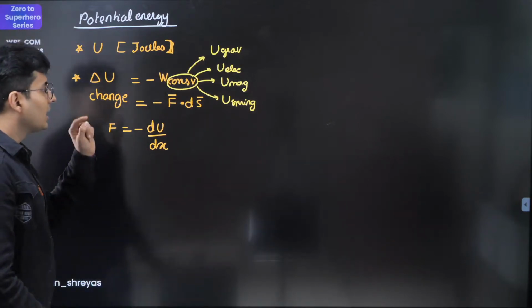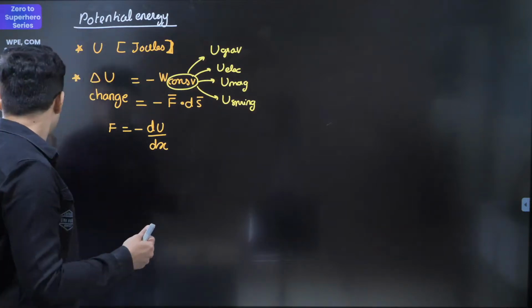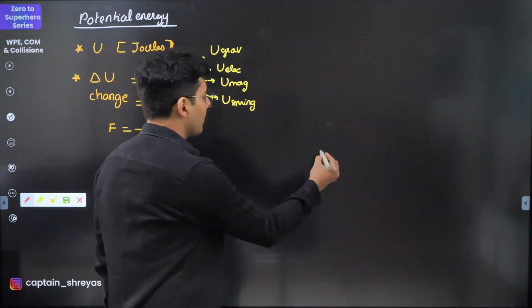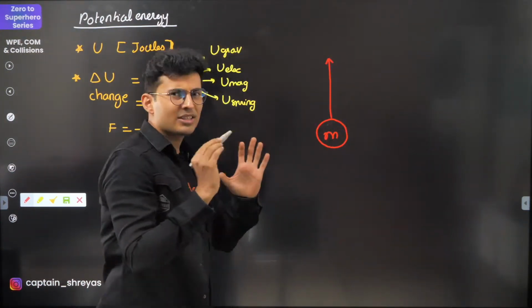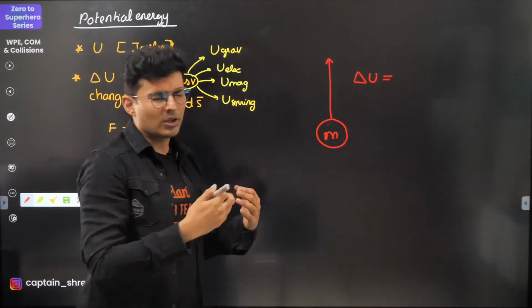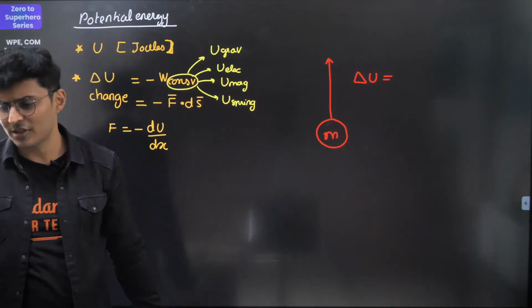Next thing, this negative sign just tells you that, just imagine, let's say I take a mass and I move it up. You guys quickly tell me, will the change in the potential energy be positive or negative? Put it up quickly in the chat box.